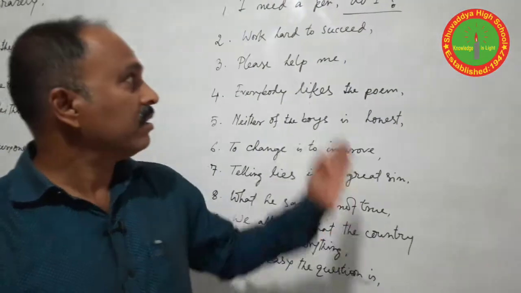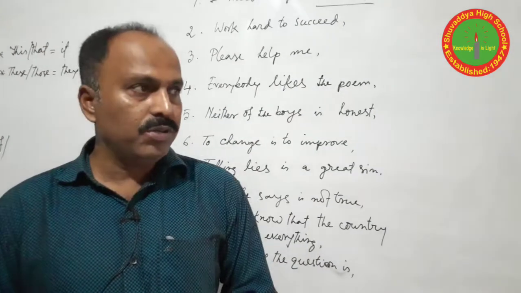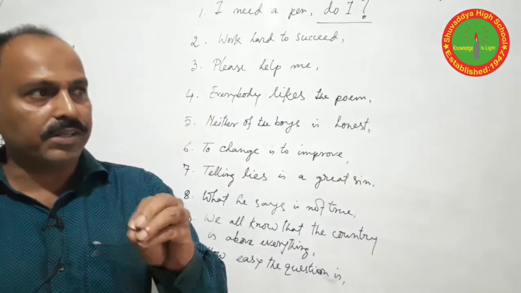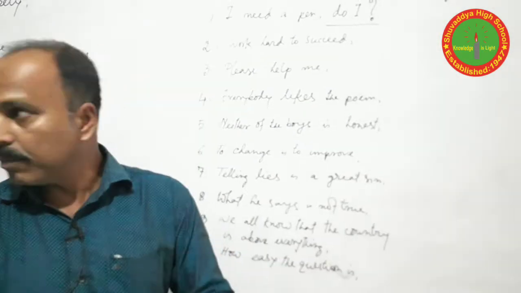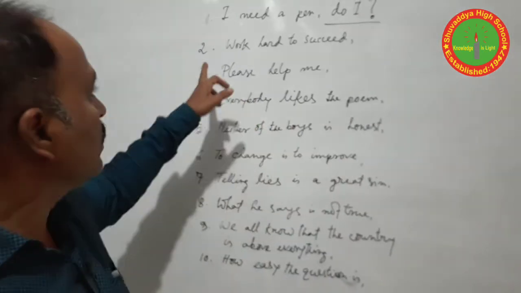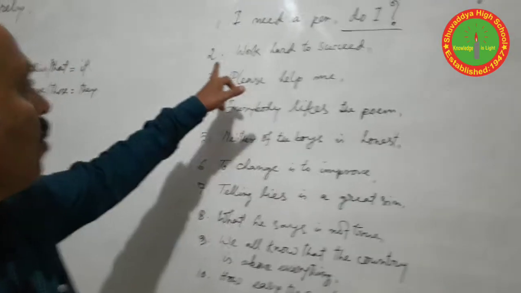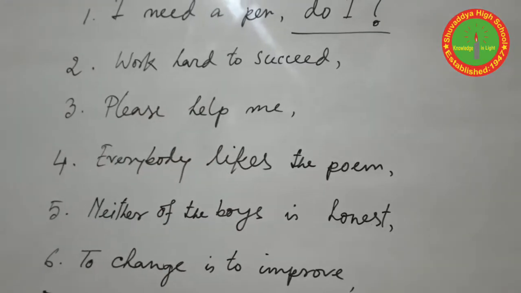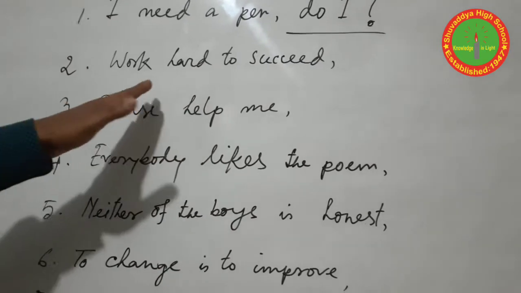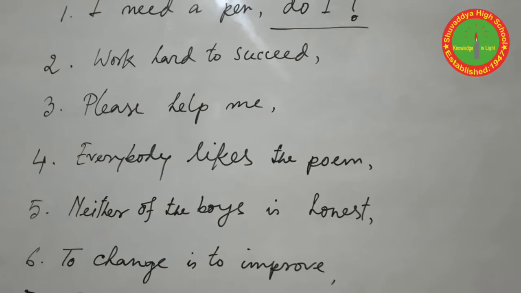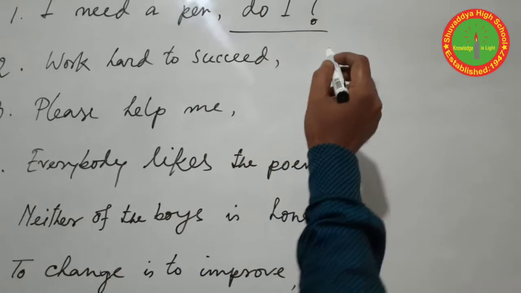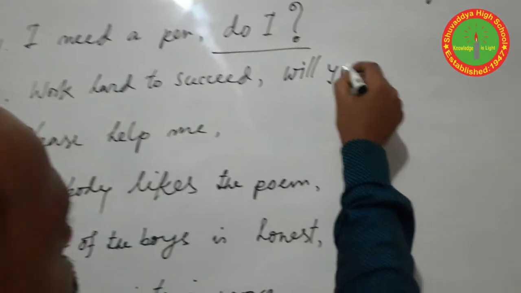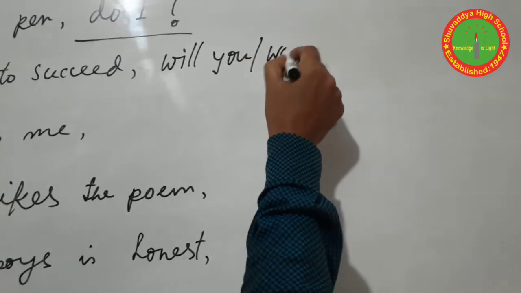But won't you is used to invite people politely to do a thing or to offer something. So first of all, you have to find out the sentence type. Here, work hard to succeed is an imperative statement, so the answer can be will you or won't you.